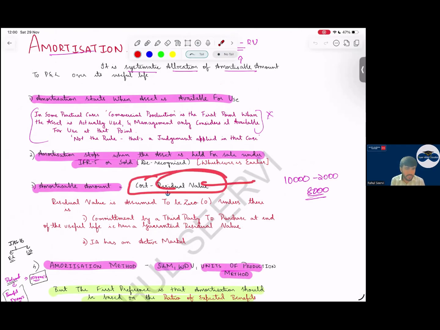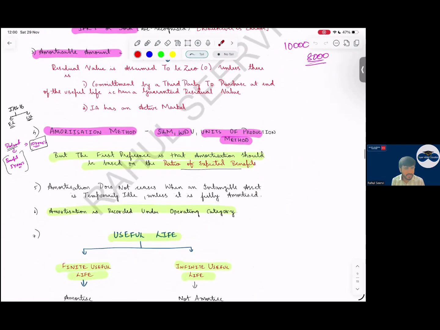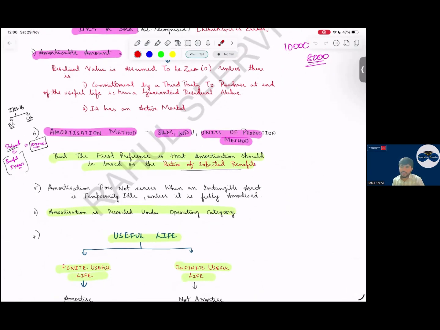So residual value will normally be zero. If any commitment is there, you should include it, or any active market. It's not so important here. For FR it is important, but here, sir, for amortization, the preference should be given to what? The first preference should be given to the ratio of the expected benefit. As you get the benefit, record amortization on that basis.